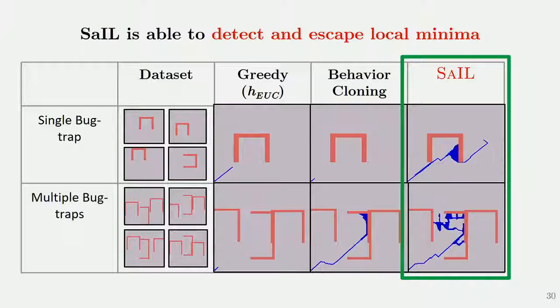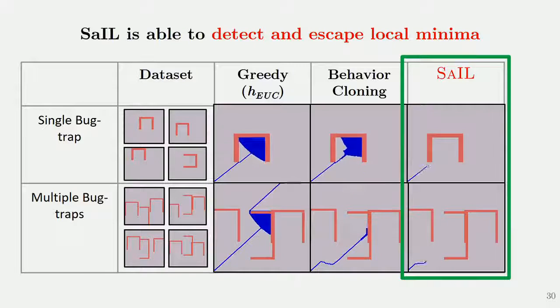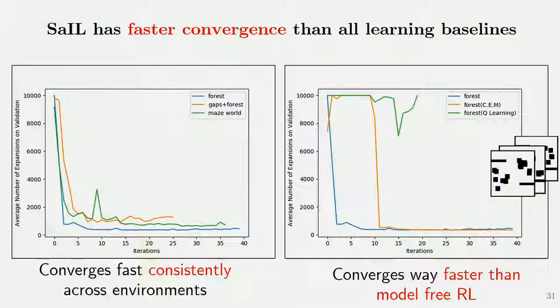A quintessential example in motion planning where greedy algorithms are known to always get stuck is this bug trap. And SAIL actually learns how to backtrack away when it finds an obstacle and search in different directions to find a way out of the bug trap. It also consistently converges fast across environments. By the 5th iteration, it can already find a competitive policy. And it converges faster than model-free RL, which either does not converge or takes too many iterations to do so.